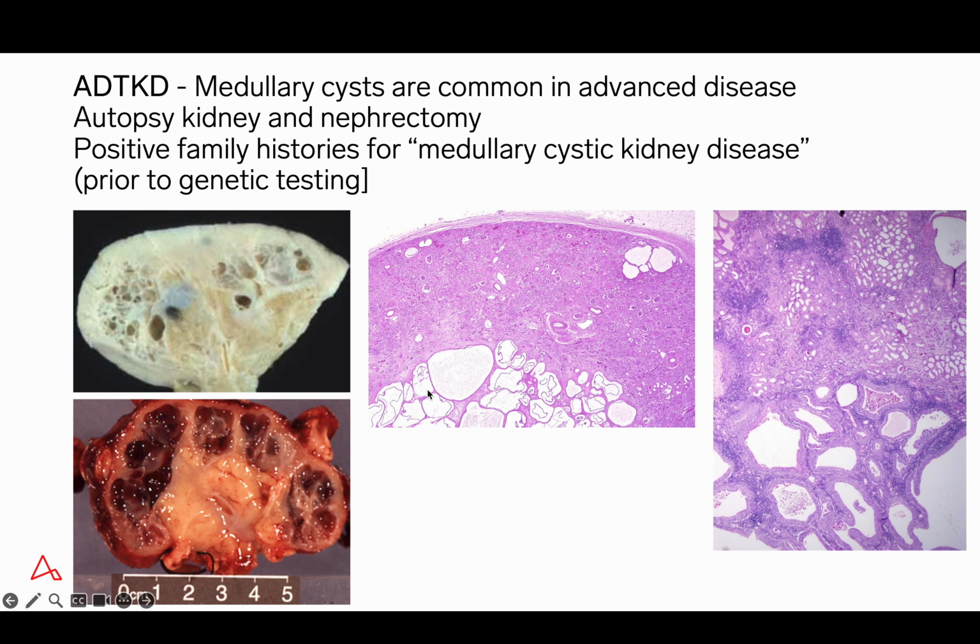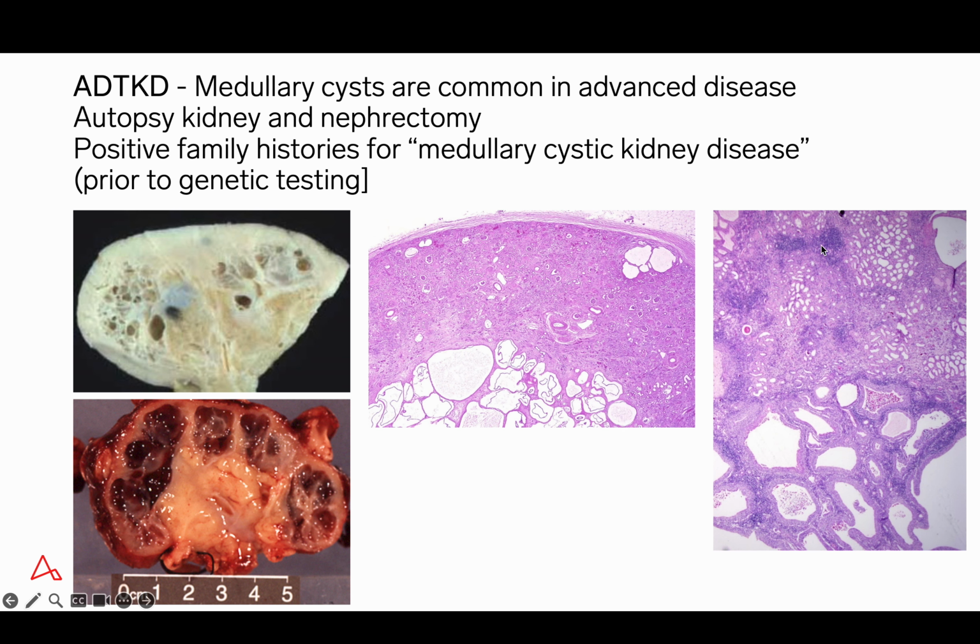The gross photograph here is an autopsy kidney, and here is the corresponding whole mount preparation. We can see in both the gross photograph and the whole mount numerous medullary cysts of a variety of sizes, but there are also scattered glomerular cysts as well. In this nephrectomy specimen, there's massive cystic alteration of the medullary pyramids.